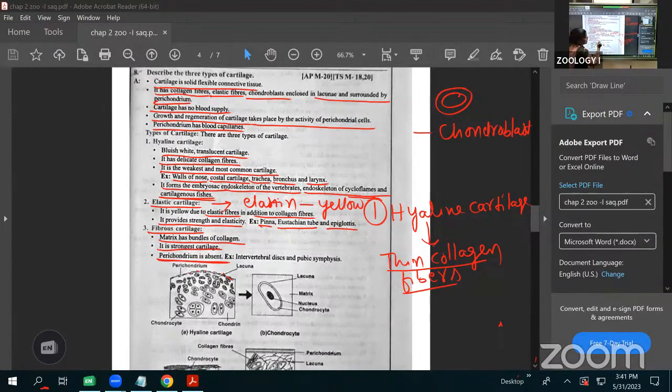The intervertebral discs have this, and the pubic symphysis below the pelvic girdle is also made up of fibrous cartilage. Our vertebral column has a number of vertebrae, and between the vertebrae the junction is called an intervertebral disc. That is also made up of fibrous cartilage.